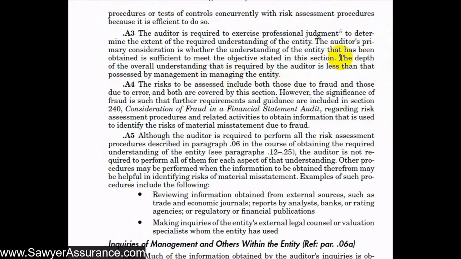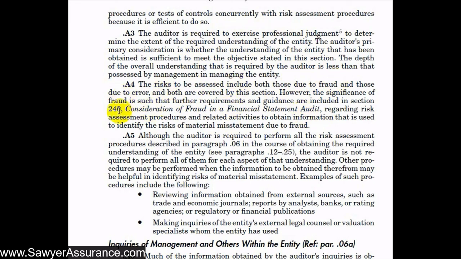So as we go through these audits, we realize that we're not involved in the day-to-day tasks that management is, and we will never understand the entity as closely and as detailed as management does, and that's okay. We just have to use our professional judgment to understand to what extent we need to understand the entity in order to obtain the reasonable assurance that we're supposed to obtain. And so we remember that our job is to search for misstatements that could be due to fraud or error.